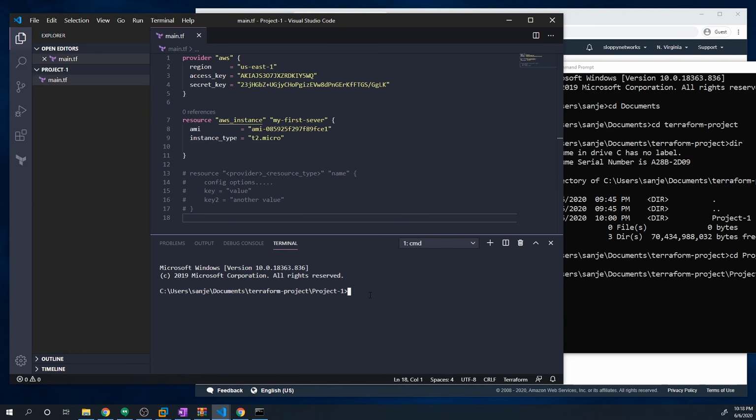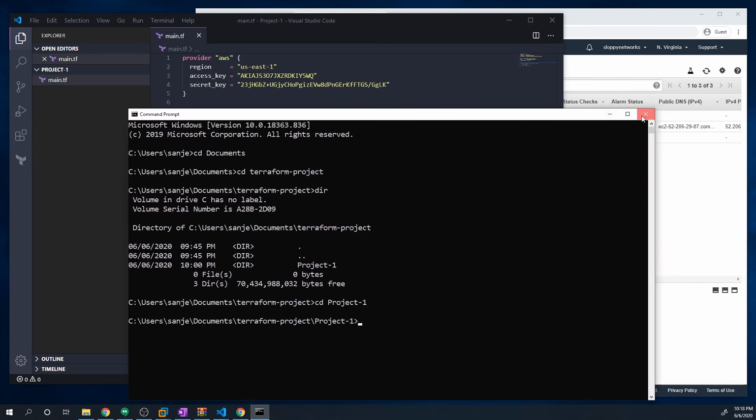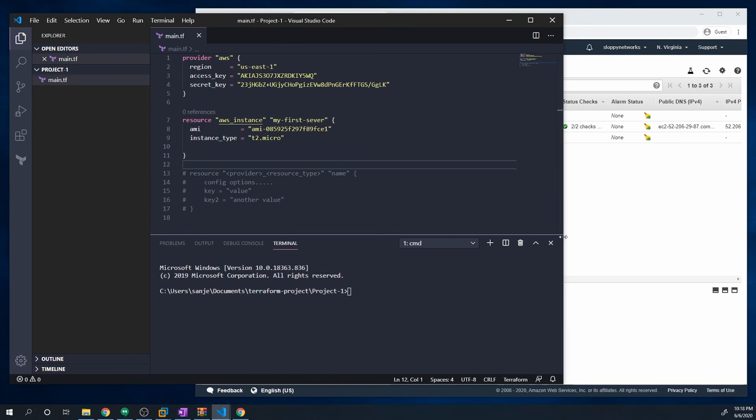If you're on a Mac, it's going to open up a Mac terminal. If you're on Linux, it's going to open up a Linux terminal, and it's going to automatically take you to the project directory. So you can see it's already navigated to project 1, which is the root of our directory. And so here we can actually run our Terraform code instead of having to flip back and forth between our code and this command line right here. So I'm just going to close this out because we don't need that. I'm just going to use VS Code moving forward.